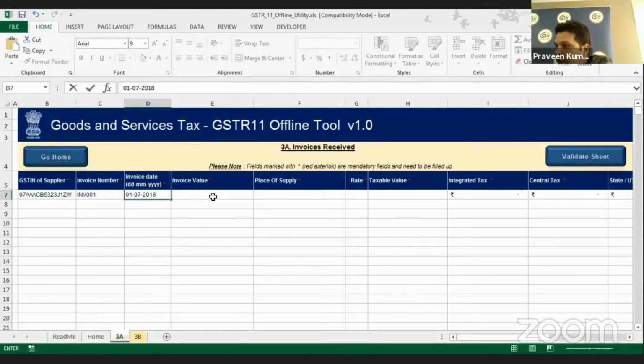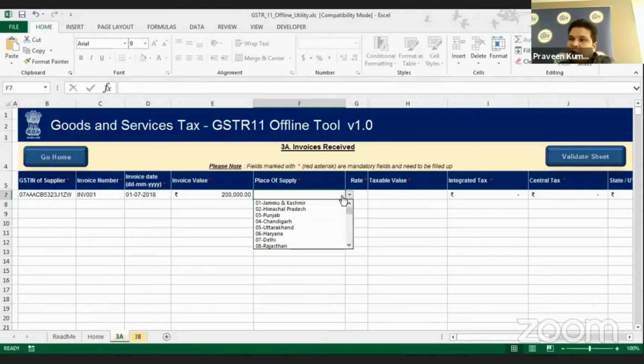Put the invoice value, as Praveen sir has already explained, that this is the total value, including the taxable value as well of that particular invoice. Let's say some particular invoice has 20,000 or whatever the value. This is now the place of supply.